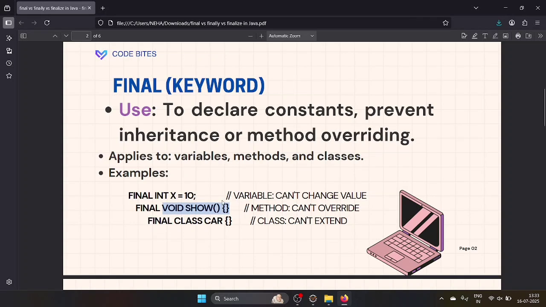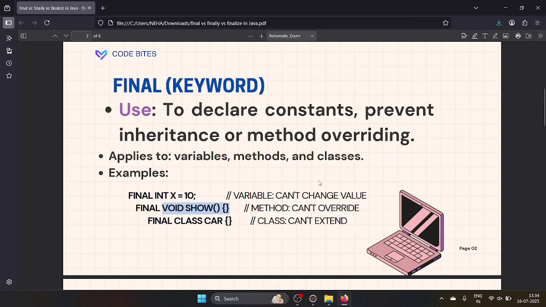See here, you are overriding the method sometimes, right? You are extending the class and you are overriding some of the methods, right? You are changing the body of that method in another class according to your need, right? So if you are using final void show in one class, then you can't override it, you can't change the body of that method when you are using the final keyword. I will explain with an example. We will do it in Eclipse. You can't change the body of that method, because changing the body means you are overriding the method. Here if you are using the final keyword, then you can't override that method.